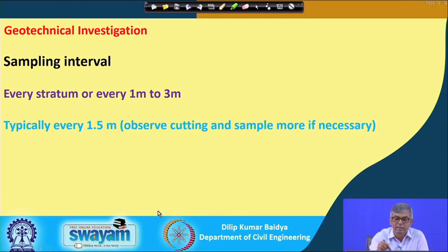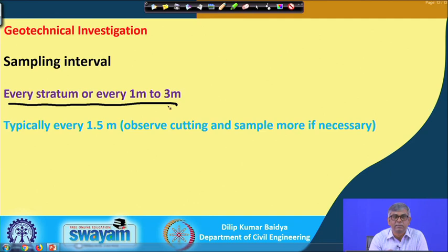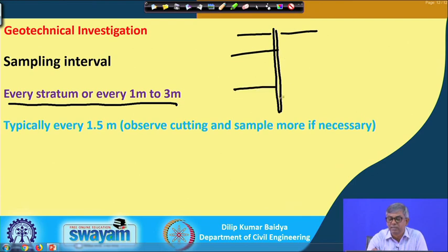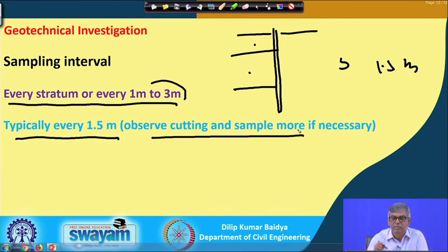So, that means you have to do the borehole up to this much depth. And for the sampling interval, you can see it is every stratum or every 1 to 3 meters. Suppose we are doing a borehole, and we get strata like this. So, either every stratum, that is the minimum, or every 1 to 3 meters. Generally in SPT, when we carry out the SPT test, we carry out every 5 feet interval, that means 1.5 meter interval we collect the sample. So, typically every 1.5 meter.